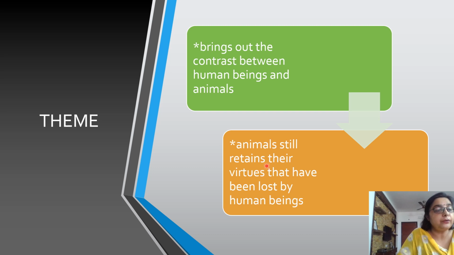And what they do, lost by the human beings. Thus, one would feel more at home with animals rather than with human beings. Animals lead a life free from greed, jealousy, ego, and discontentment. Their world is marked by peace, equality, and contentment.